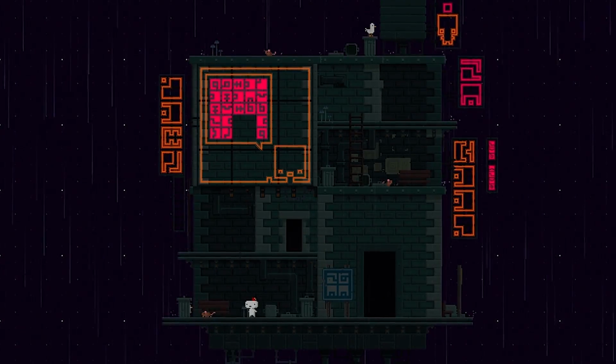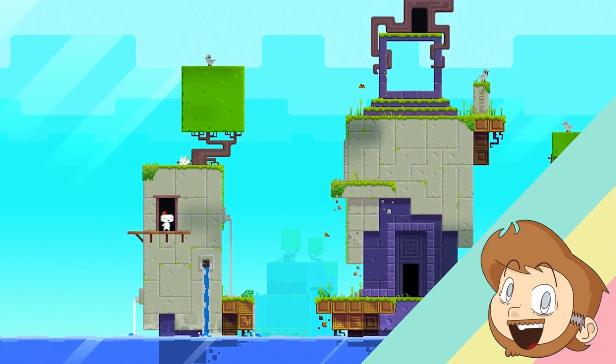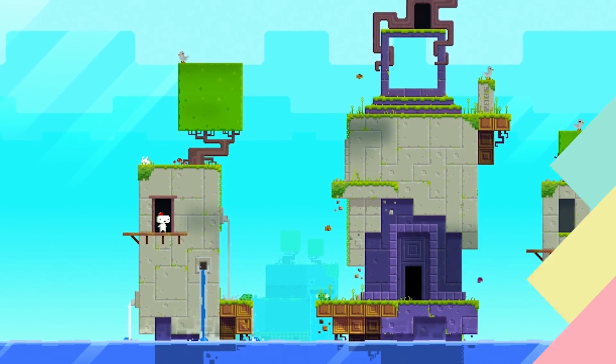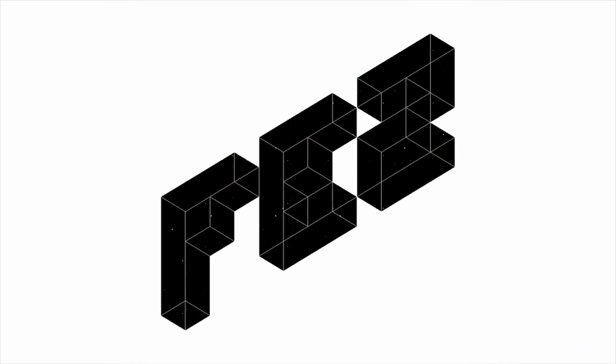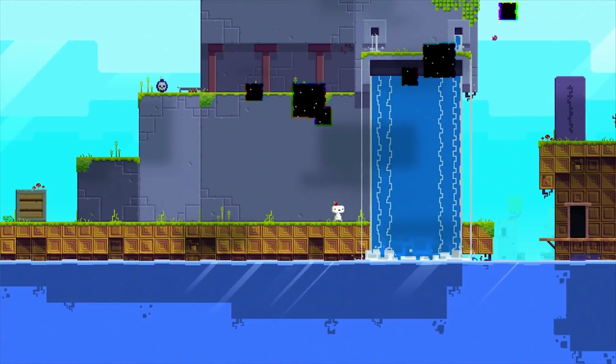Welcome to Video Game Animation Study, where we study the animation in video games. My name's Dan, and this time we're going to take a look at the 2012 indie game Fez, and have a little look at just how this deep, interesting puzzle game's world feels alive through its animated elements, what this achieves, and why it's important.